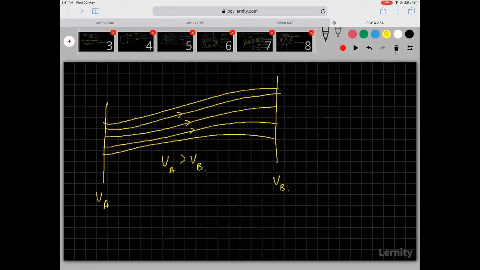The number of field lines here is equal to the number of field lines here. Why? Because there is no accumulation.